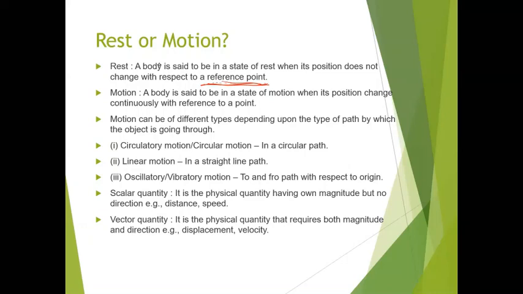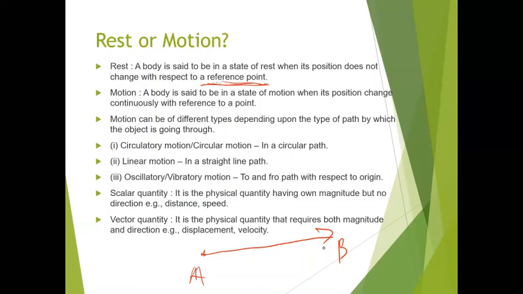So if you are at rest, you will not cover any distance. But if you are in motion, then you will cover the distance. So a body is said to be in motion when its position changes continuously with reference to a point. That means with respect to time also you will be changing, and with respect to a point you will be changing. Now suppose we have position A, and we are at rest only. So you will be only remaining in this position. But if you start your journey, suppose from A to B, your journey will be covering some distance and you are in motion.